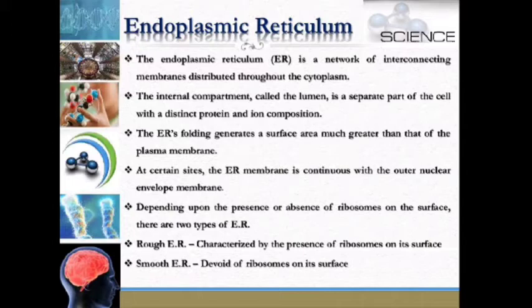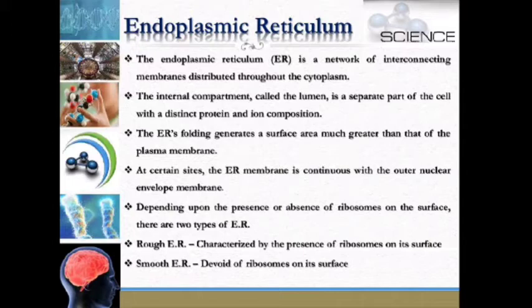The endoplasmic reticulum is a network of interconnecting membranes distributed throughout the cytoplasm. The internal compartment, called the lumen, is a separate part of the cell with a distinct protein and ion composition. Its folding generates a surface area much greater than that of the plasma membrane.